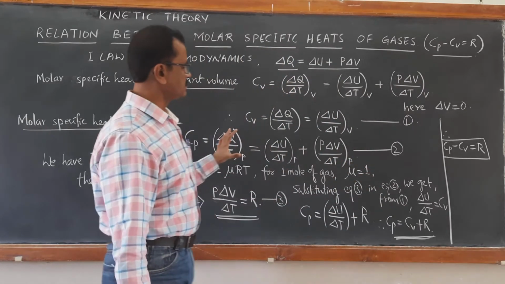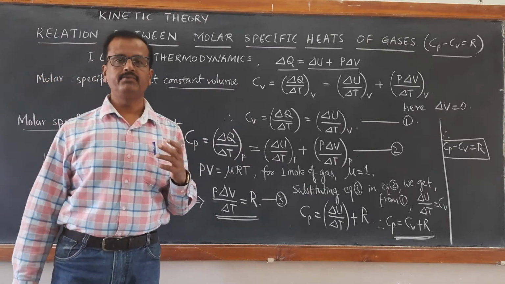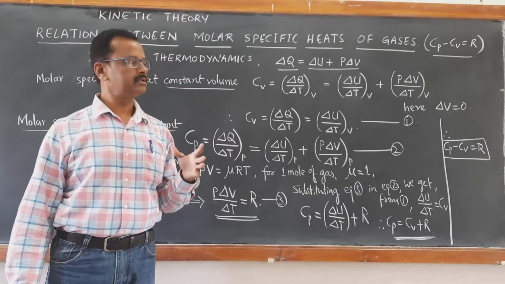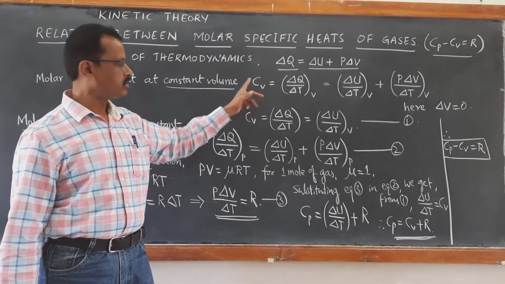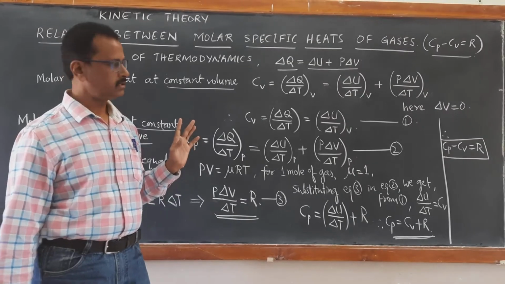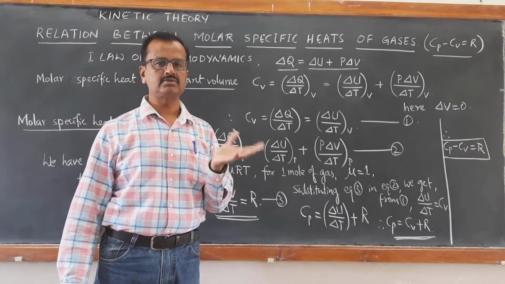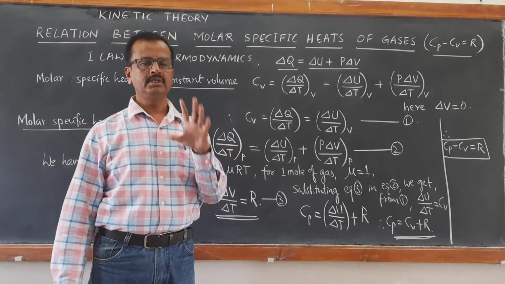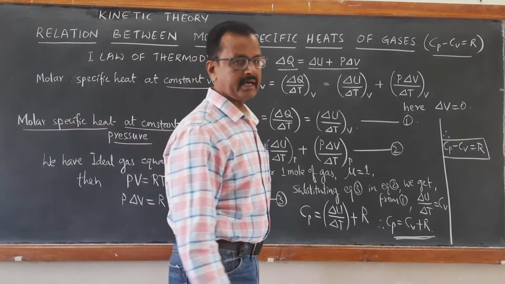We should know this relation before we apply the law of equipartition of energy for the calculations of molar specific heat at constant volume and molar specific heat at constant pressure. The difference in molar specific heats at constant pressure and constant volume is R, where R is the universal gas constant.